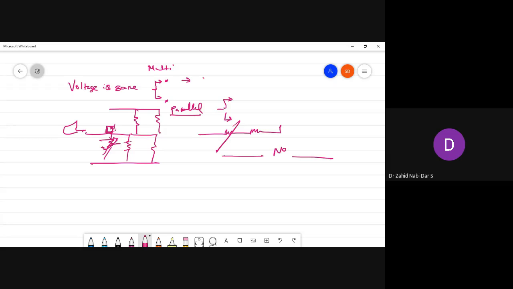So in the coming lectures, what we are going to understand is that there are certain quantities in AC. These quantities are called average power, RMS power, and form factor. These things we are going to learn in the coming section. So this was just a basic introduction to AC.